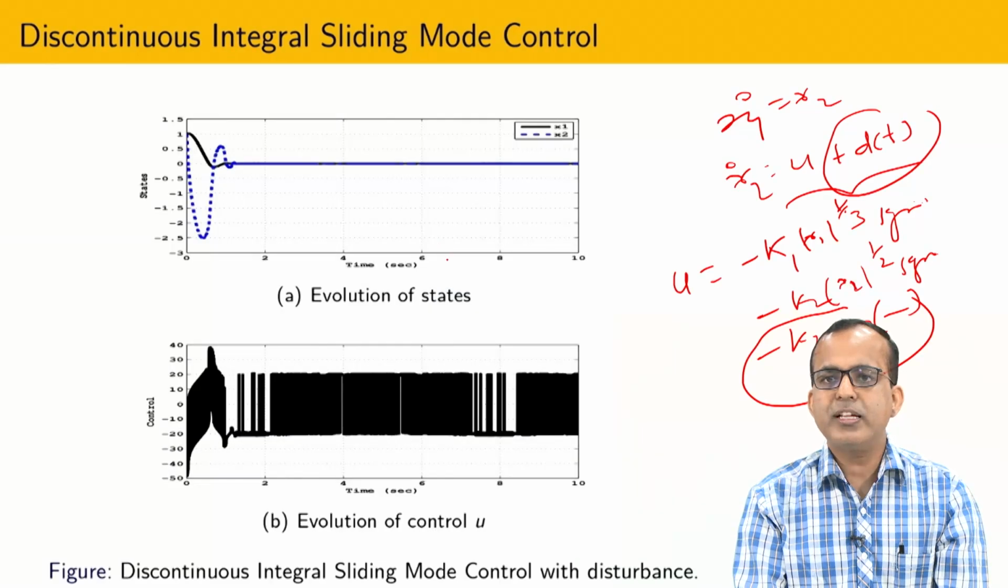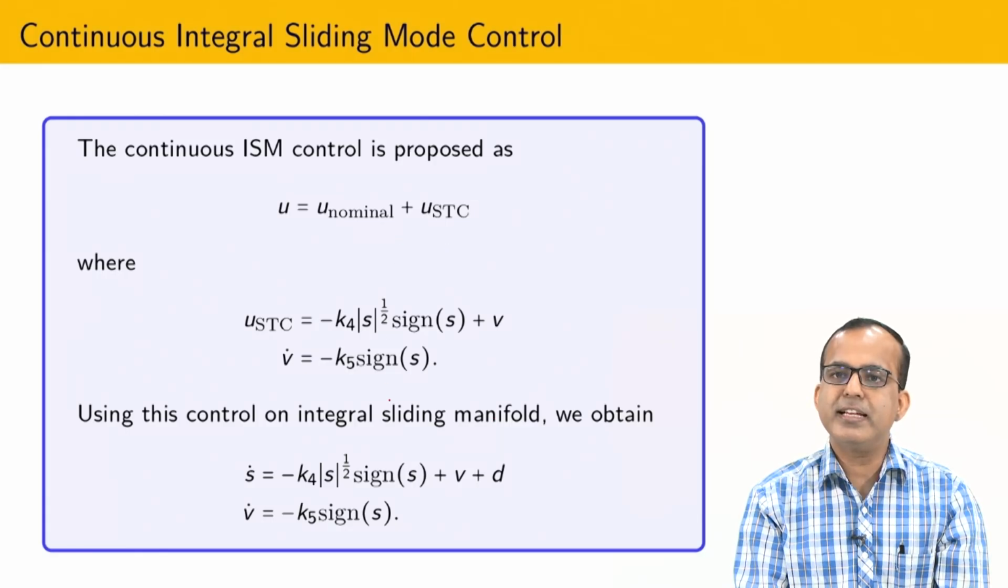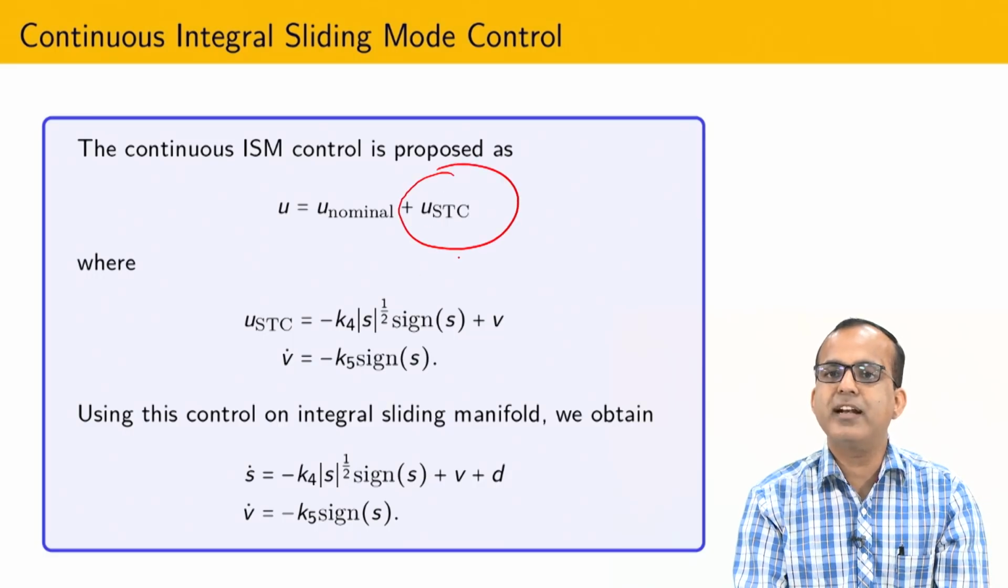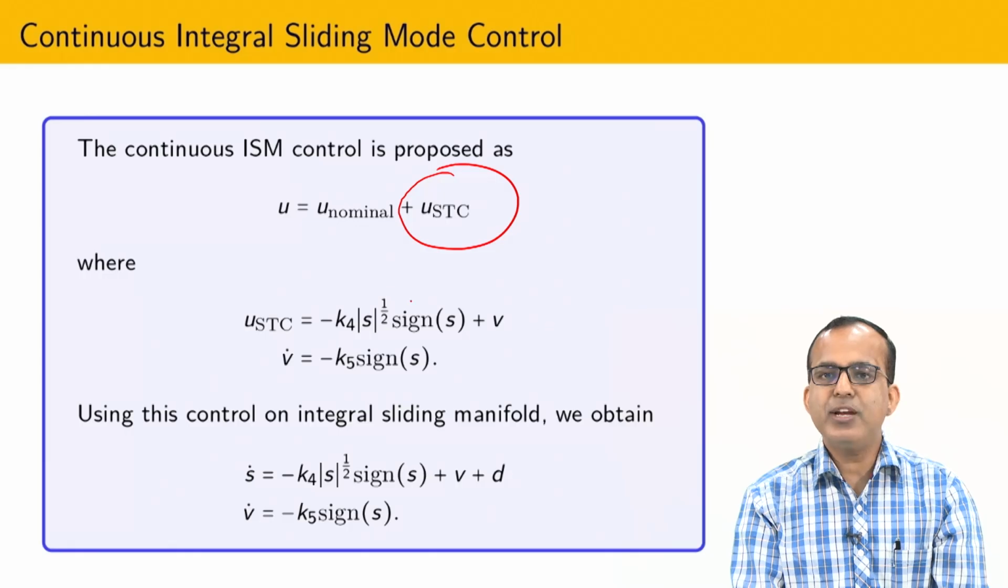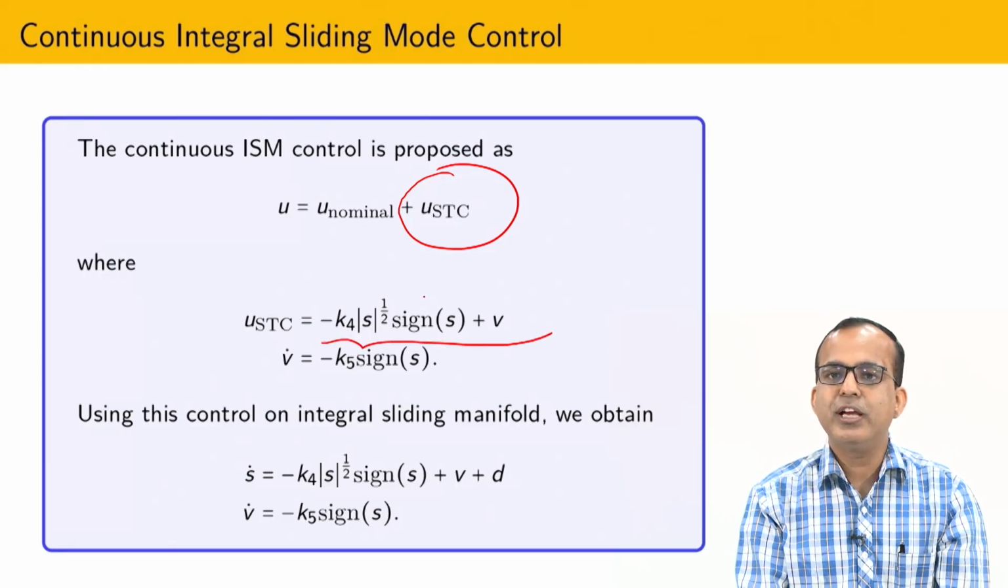Now what is the problem with this controller? You can see that the control is discontinuous. Now what am I going to do? I am going to utilize exactly the same idea. In place of the discontinuous control I am going to add a continuous control, and you can see how we have defined it. In order to define the continuous control I am going to take the help of the super twisting algorithm.